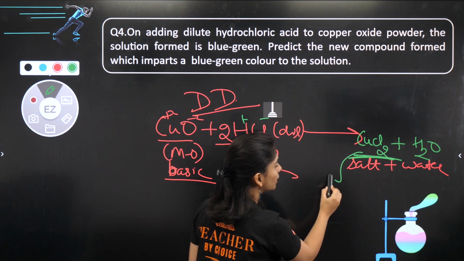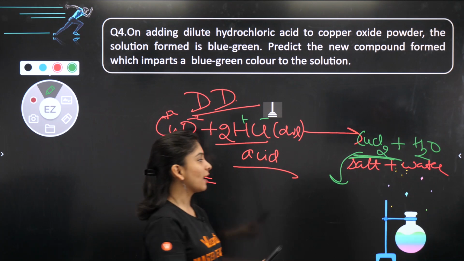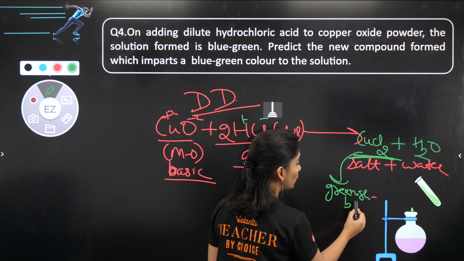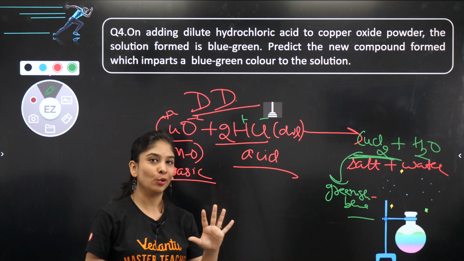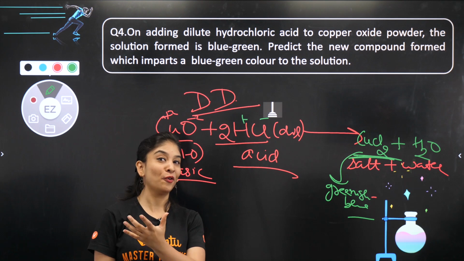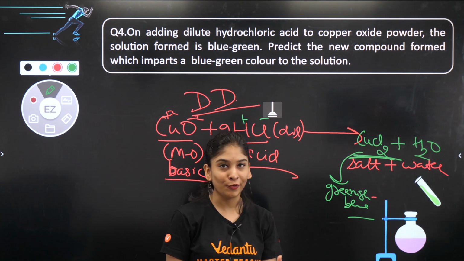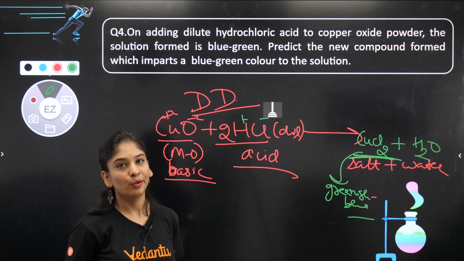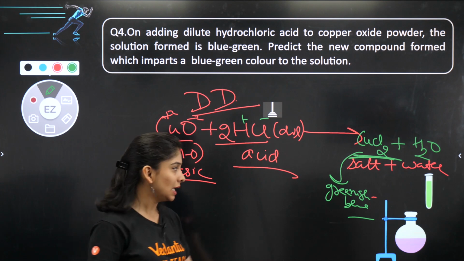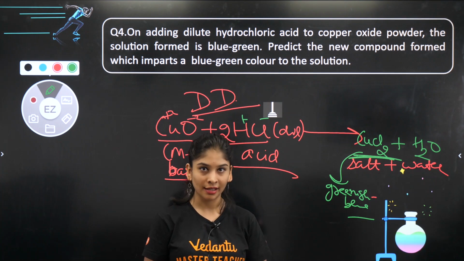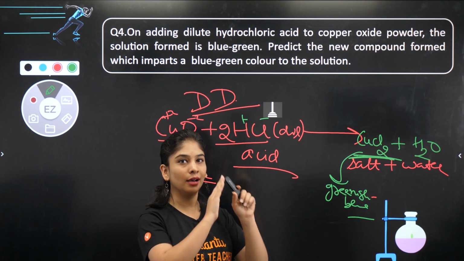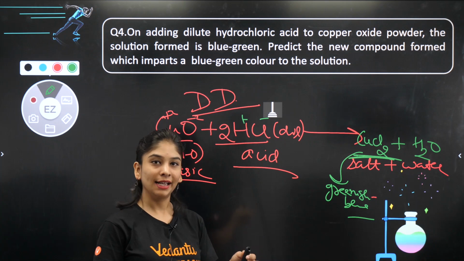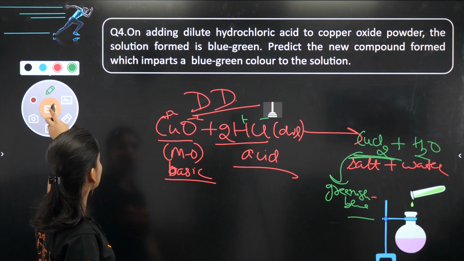Okay, and this copper chloride salt, as I told you, make its aqueous solution. This has a greenish color. So greenish blue is a more specific color measure, just like we say red also has 4-5 shades, yellow also has 2-4 shades. So this is that greenish blue color, copper chloride solution. Copper salts are generally blue in color. This is something which has a greenish color. So as I told you, make a table, make a proper chart in which you have to remember the colors. Okay, clear? Okay, let's move ahead with one more question now.